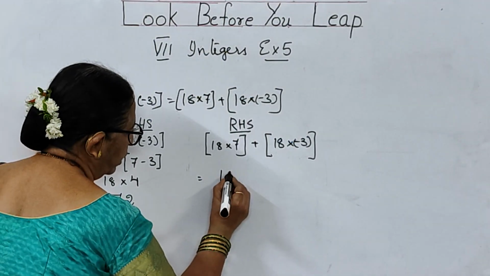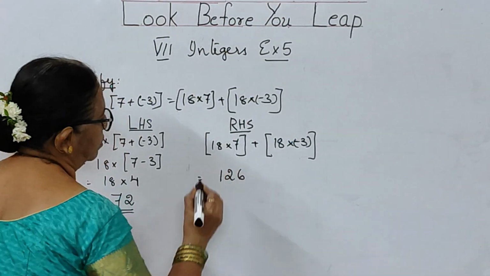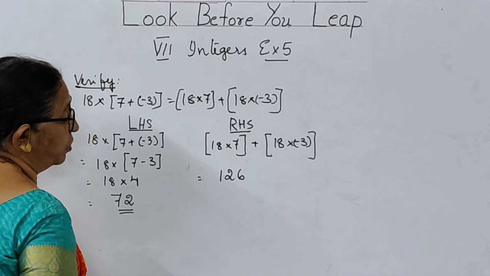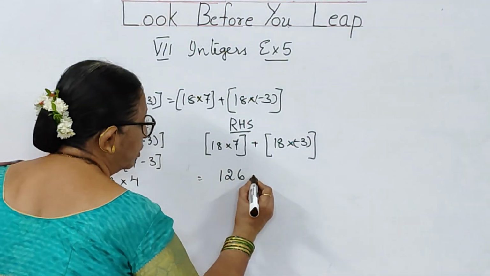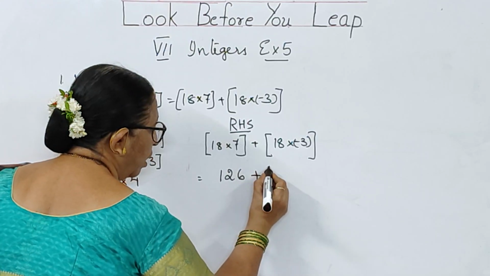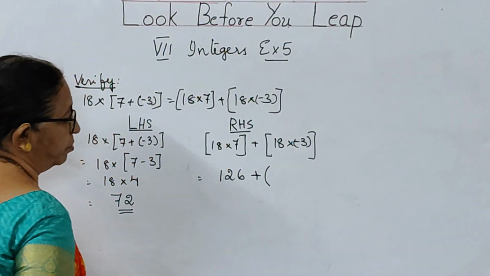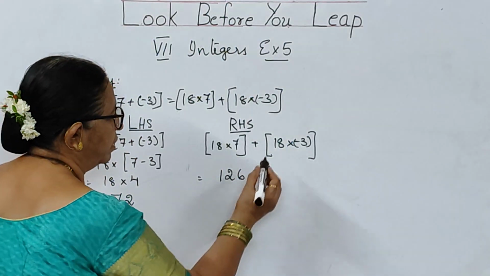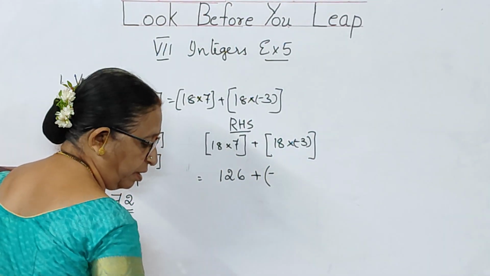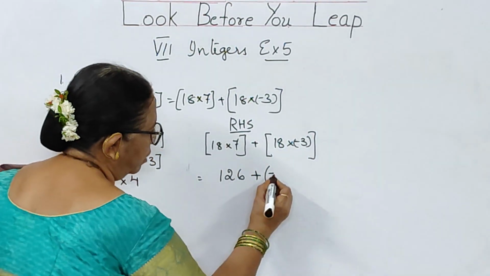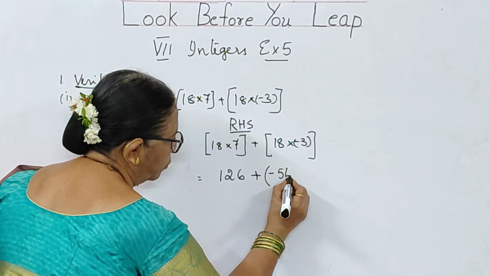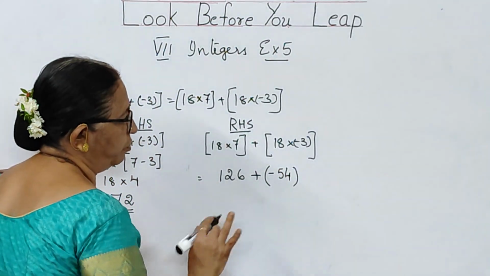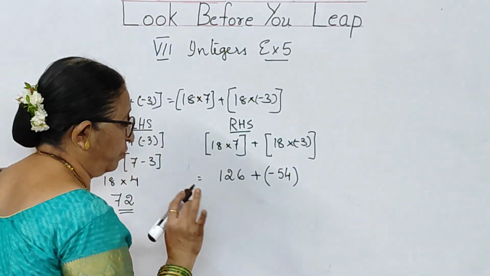You will be getting 126. 7 8s are 56, 7 1s are 7, plus 5, 12, 126 plus of, still I am keeping bracket. Why am I keeping bracket? Because of this minus sign. So I am getting minus 18, 3s are 54. 3 8s are 24, 3 1s are 3 plus 2, 5, 54.